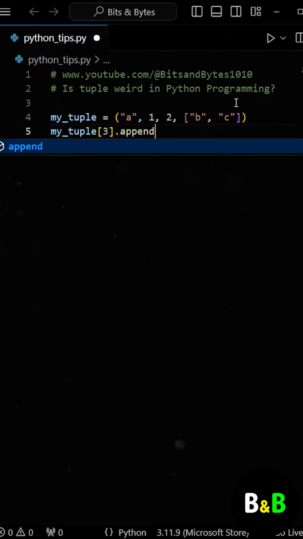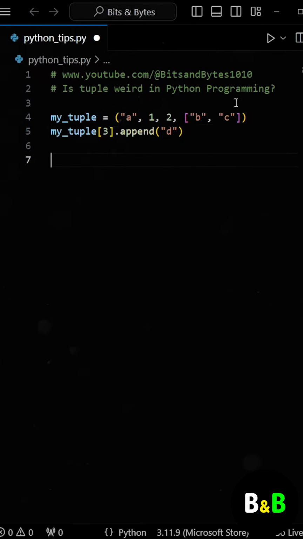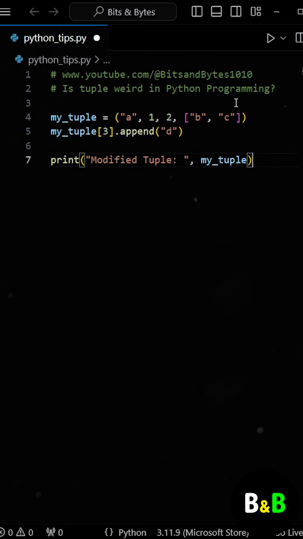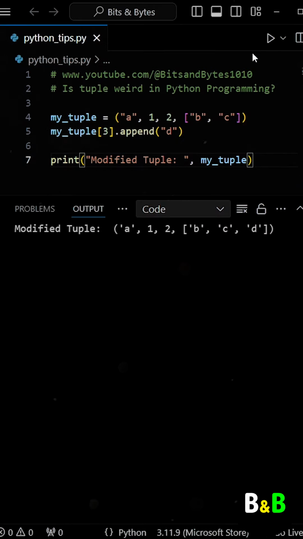Suppose we try to append an item at index 3. What do you think will happen? You might expect an error since tuples are immutable. But surprisingly, if we run the program, we don't get an error. Instead, the item is successfully appended at index 3. Strange, right? Why didn't Python raise an error?